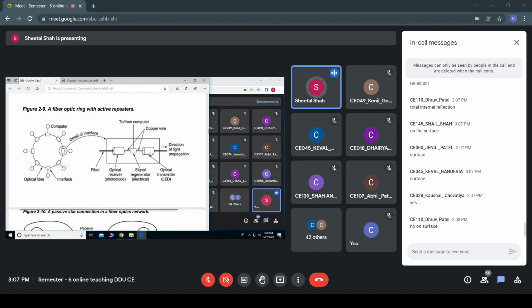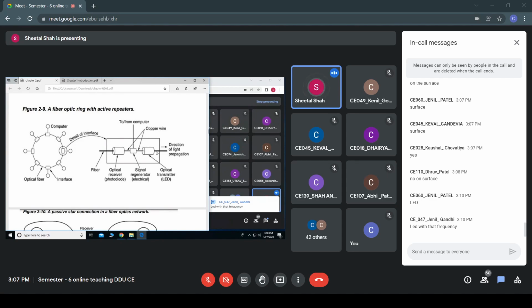How do we convert an electrical signal to a light signal? Either I can have an LED, or a laser diode. Those act as a transmitter, and the electrical signal would be converted to its optical signal.